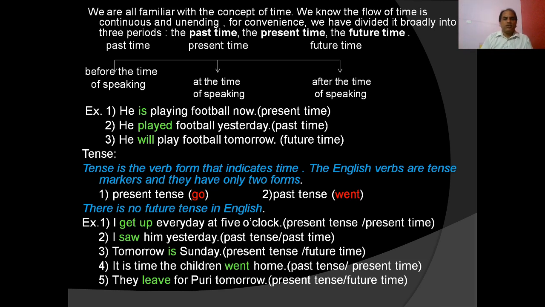Let us take some examples, and we will see how tense and time differ. I get up every day at 5 o'clock. Here, get up is the tense verb in the verbal group, and it carries the tense marker. So here it is the present tense, and the time is present time. I saw him yesterday. Saw shows the past tense and it indicates past time. Tomorrow is Sunday. Is is used for the present tense, but here the time, tomorrow, is future time.